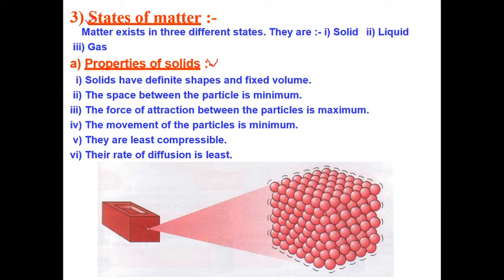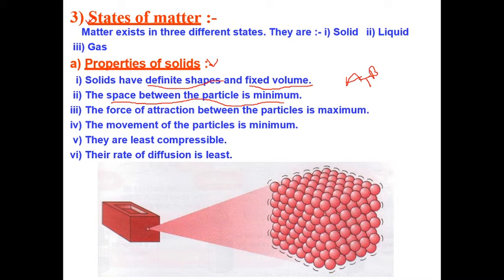First, the properties of solid. Basically, solids have a definite shape and fixed volume because the particles of a solid show more force of attraction. That's why the solid has a definite shape and fixed volume. The space between the particles is minimum. This is particle A and this is particle B. So the space between the two particles is minimum in case of a solid. First point. Next point, the force of attraction is more, so the solid has a definite shape and fixed volume.